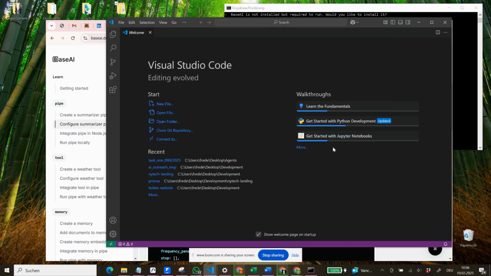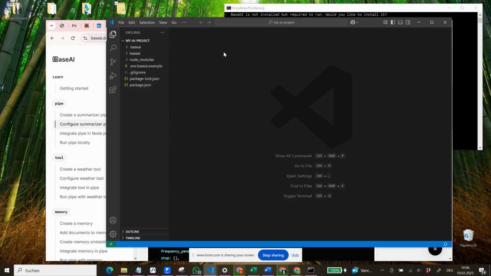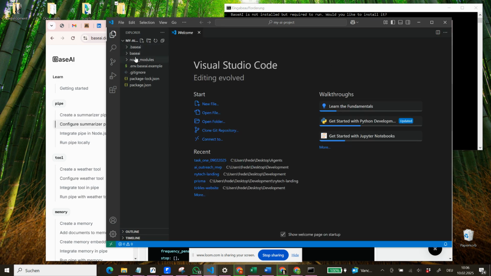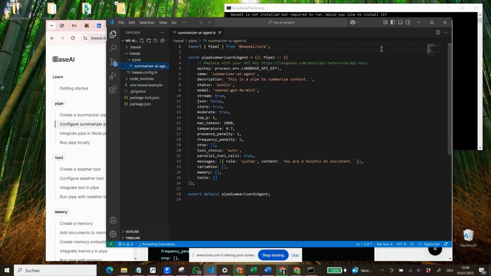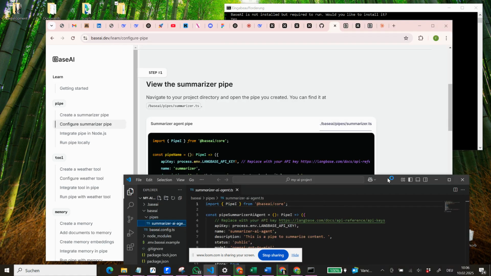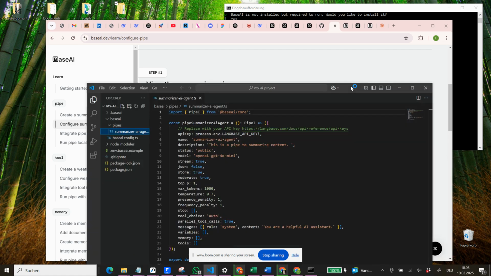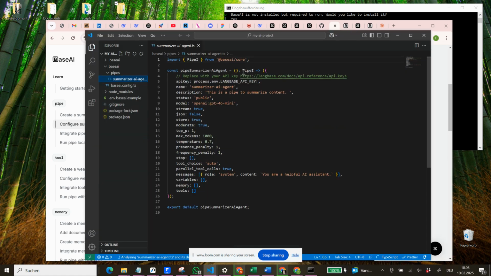We set this up. And now we can see here we have Base AI. I don't really know why we have Base AI twice here, once with a dot. But if we go to Base AI, we go to pipes, and here we have our Summarizer AI agent, and it looks rather similar to what we find here. We have the constant pipe Summarizer AI agent. So probably this is what it is because I called it Summarizer AI agent, so Summarizer would have been enough. Then we see the API key.